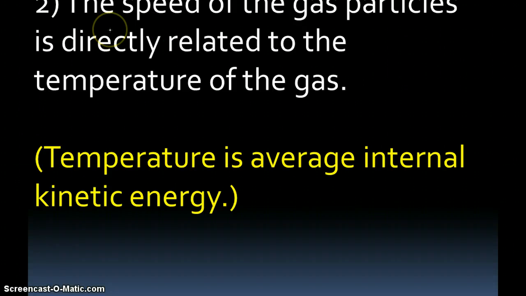The second postulate: we've already learned that temperature is a measure of average kinetic energy, being the energy of motion. And so the greater the kinetic energy, the greater the temperature. And the speed of the gas particles is directly related to the temperature of the gas. In other words, if you have a hot gas, the particles are whizzing around much faster than if you have a cold gas. So speed is a measure of temperature and vice versa when it comes to gases in particular.